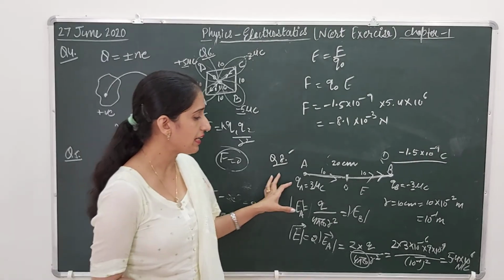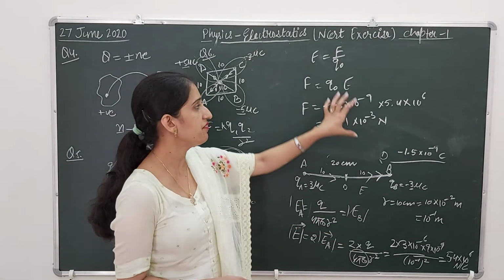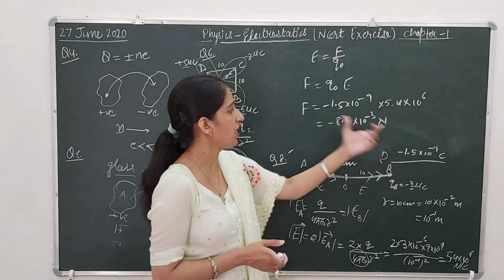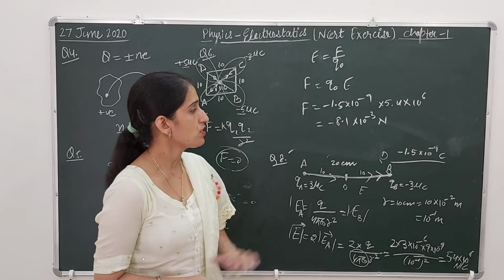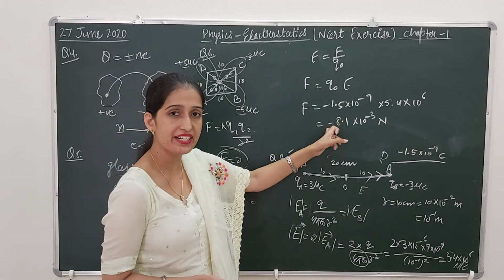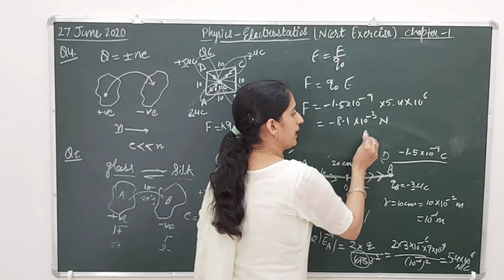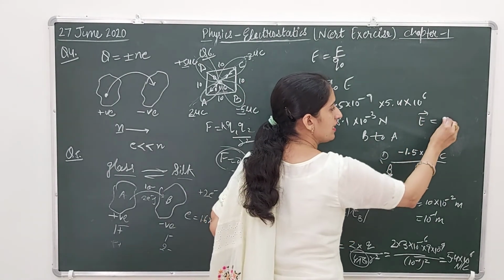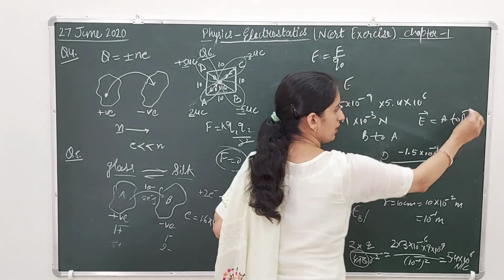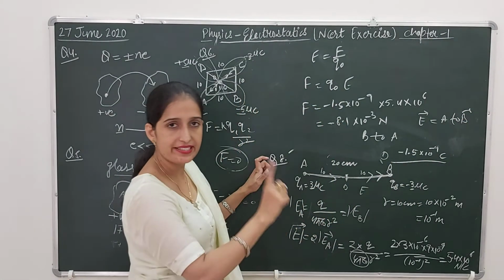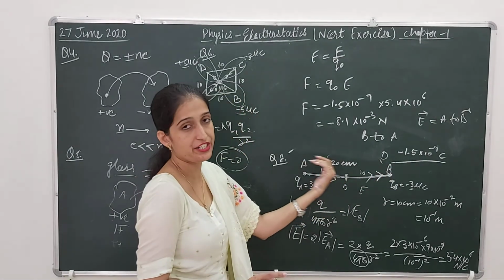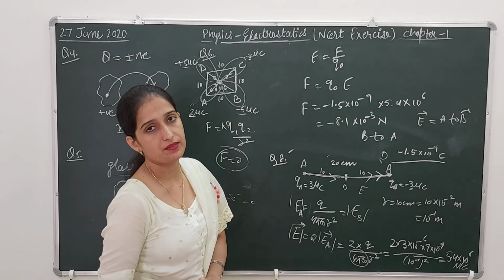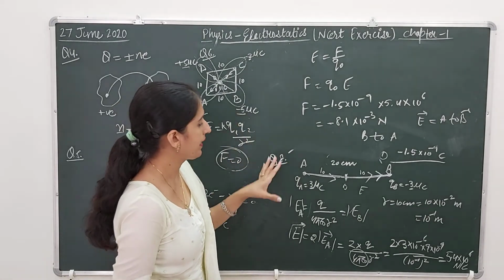We have calculated electric field in first part and then we have calculated the force of interaction on the test charge by this. So this is the force. It is negative direction, so it will be along B to A, because the direction of E was A to B and it is negative. This negative sign is showing that the direction of force will be in the opposite direction of E because of this negative sign. So this is about the numerical number 8.